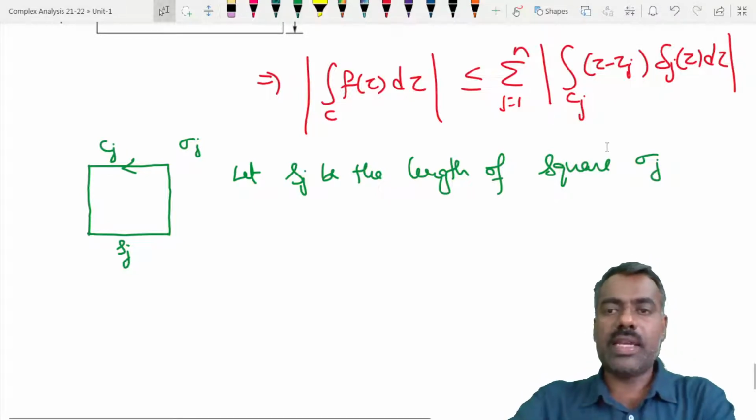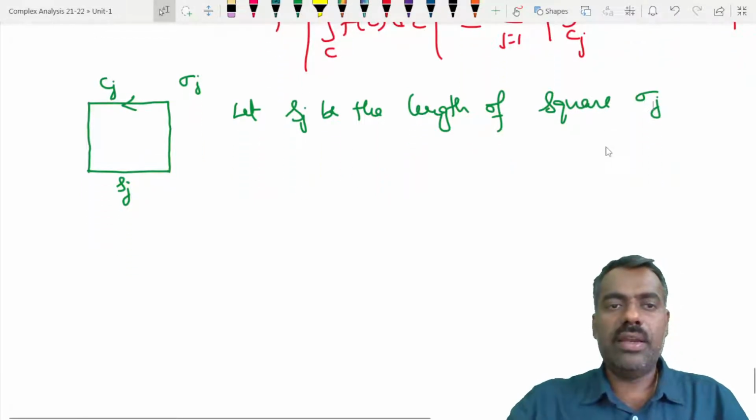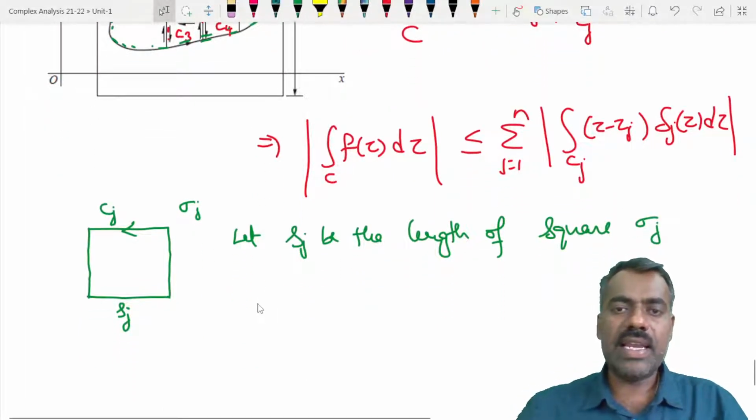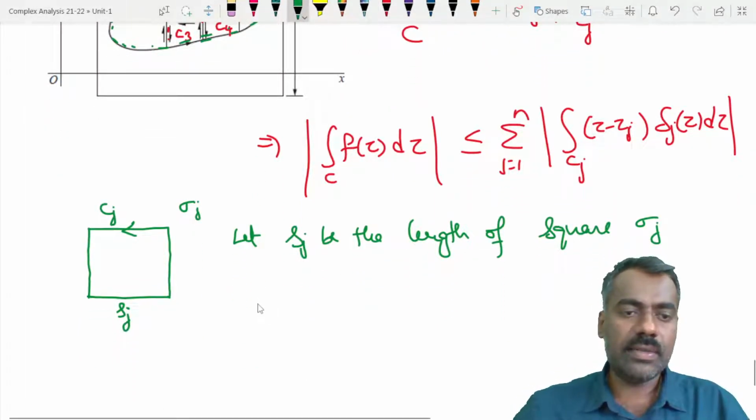Then if you take any point, consider this diagonal.